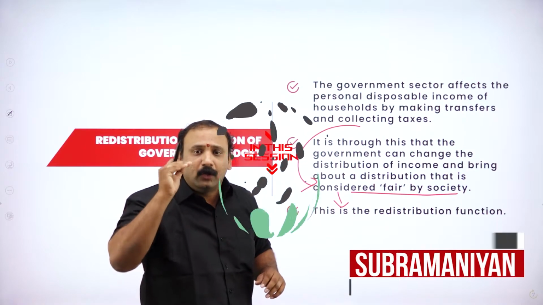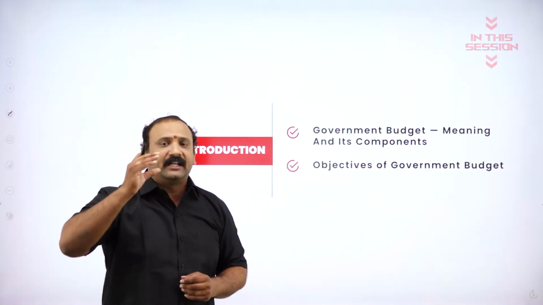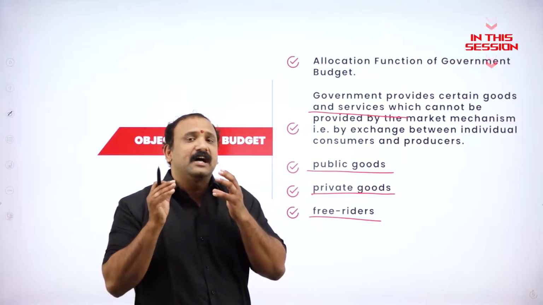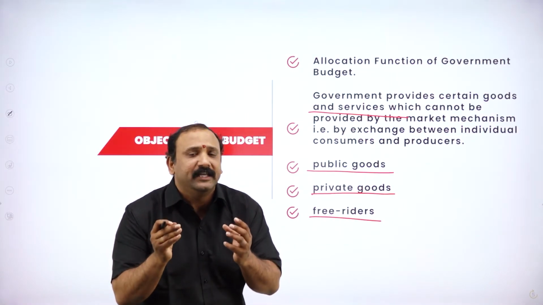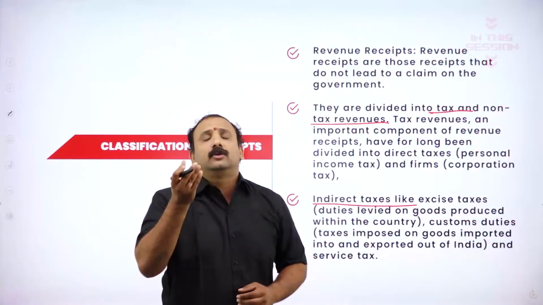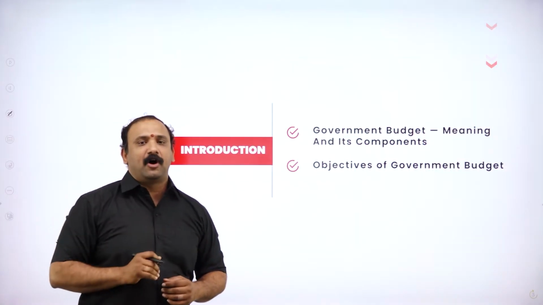So the government always works for the people, of the people and by the people. So there are different types of budgets that have been formed in our country. Free riders are one where the government is not going to charge you any money, expenses that the government is going to make towards the nation. All those factors will be indirect taxes. Now when I say indirect tax, government budget, meaning and its component.